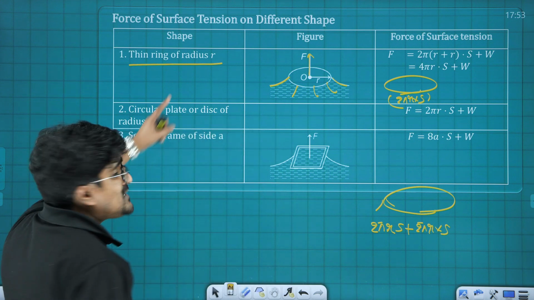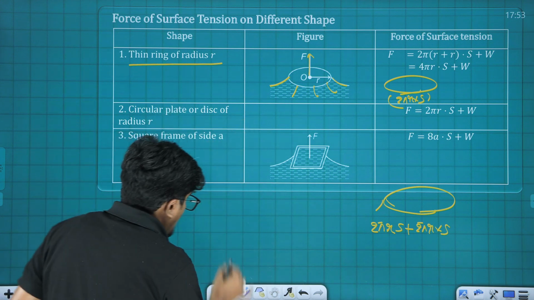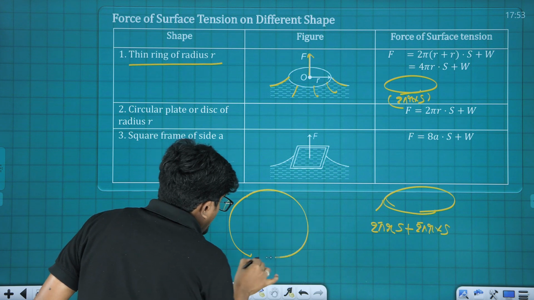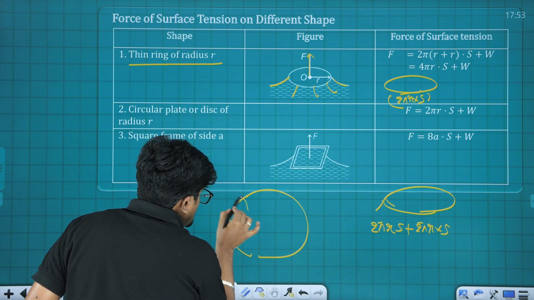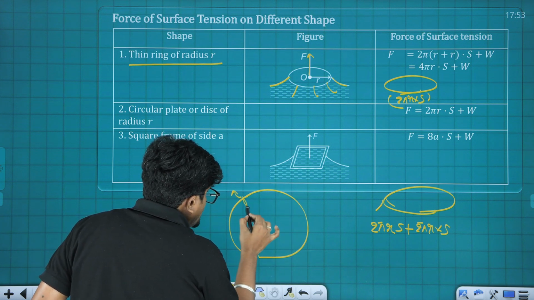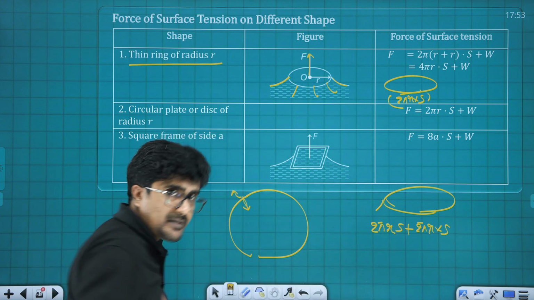So that was a ring, so that's why we have two contacts. I repeat once again, we have an inner surface and an outer surface. So on both sides the force will be experienced. That is why it is 2 pi r s plus 2 pi r s.